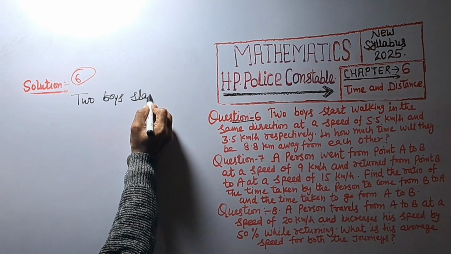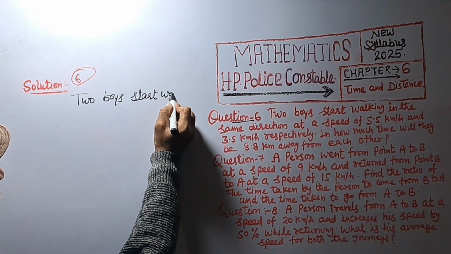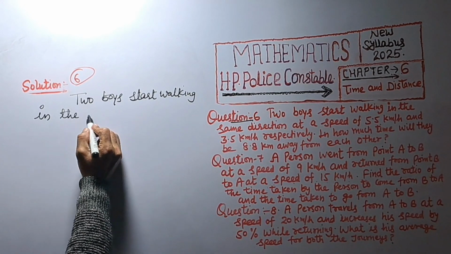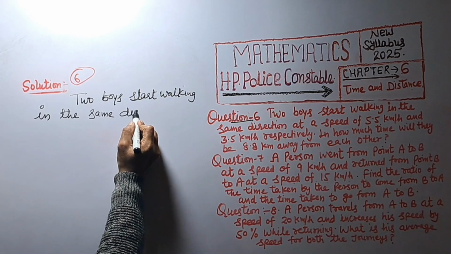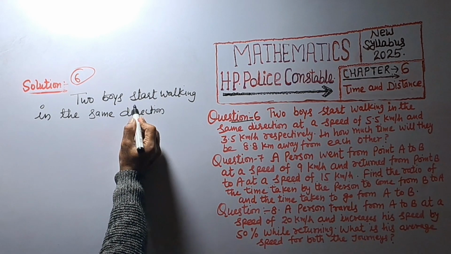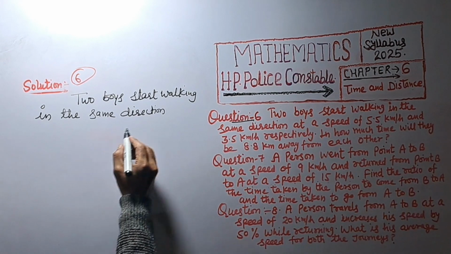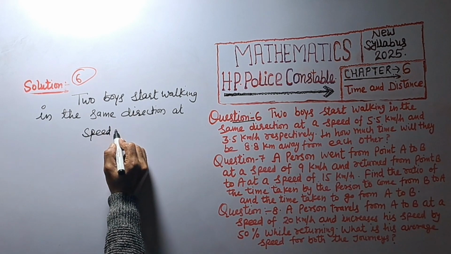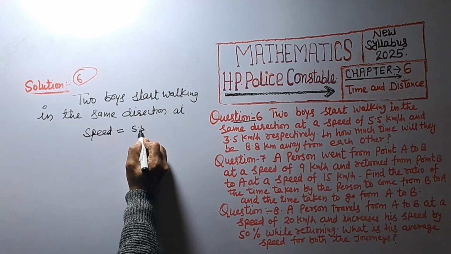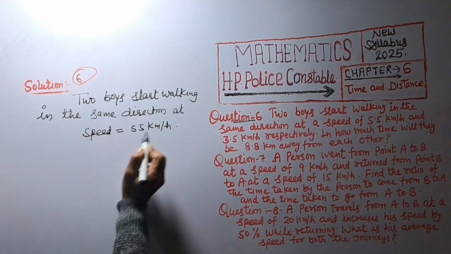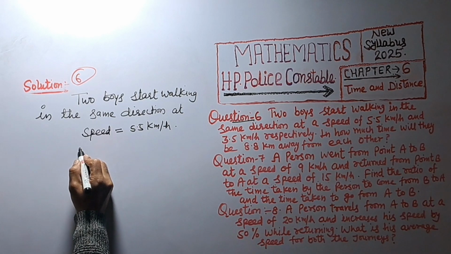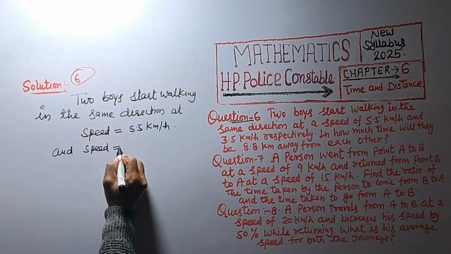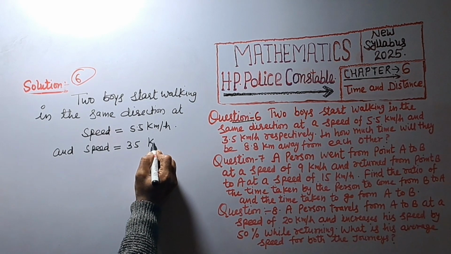In how much time will they be 8.8 km away from each other? Two boys start walking in the same direction at speed equal to 5.5 kilometer per hour and speed equal to 3.5 kilometer per hour.